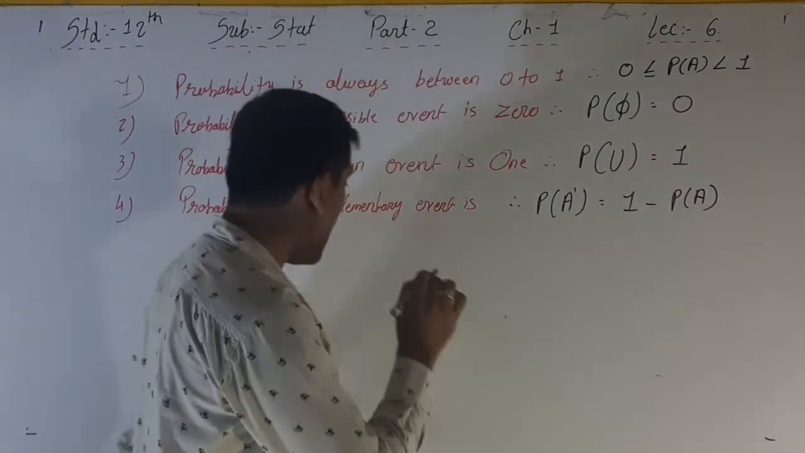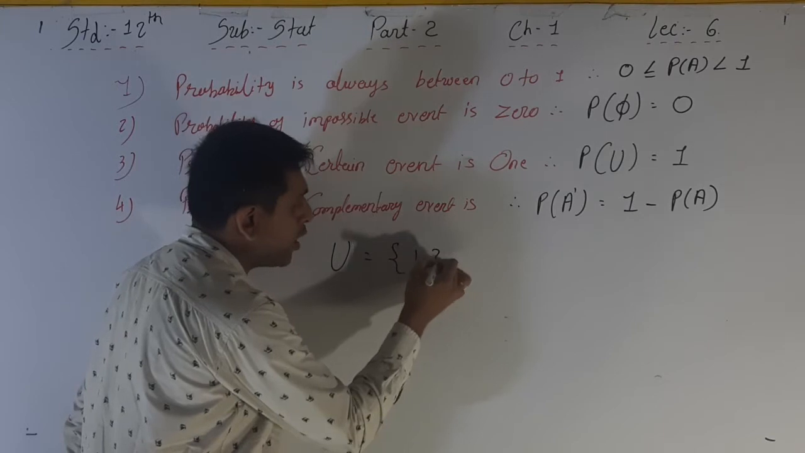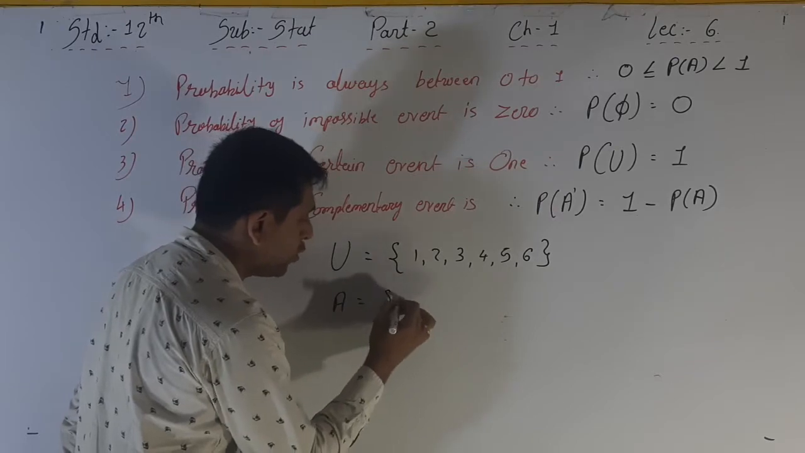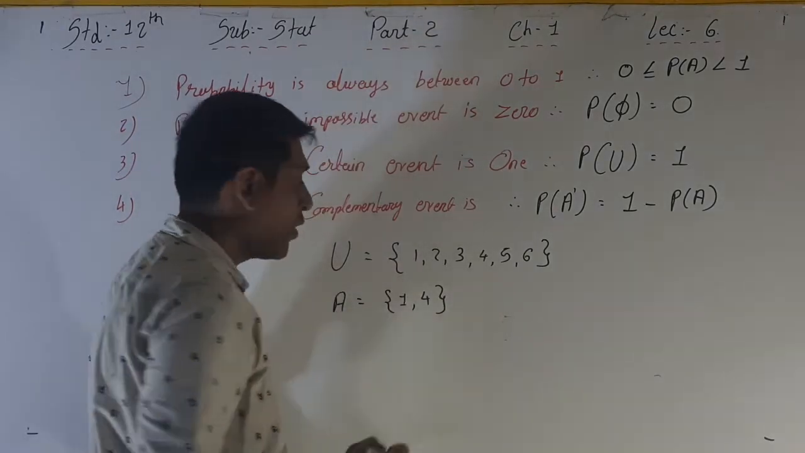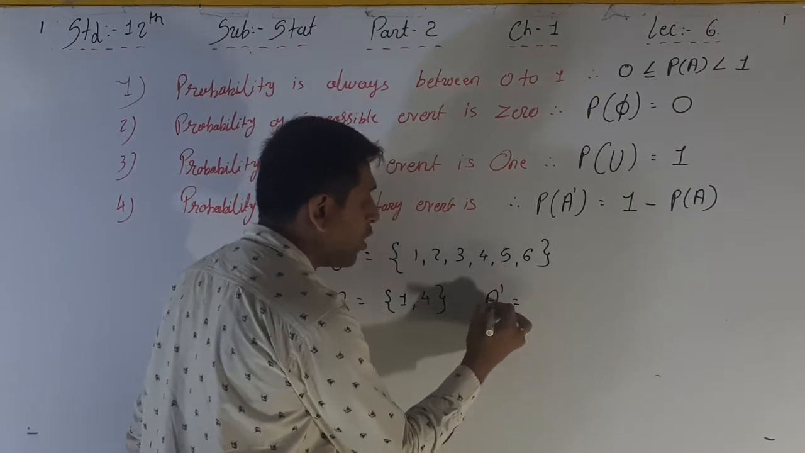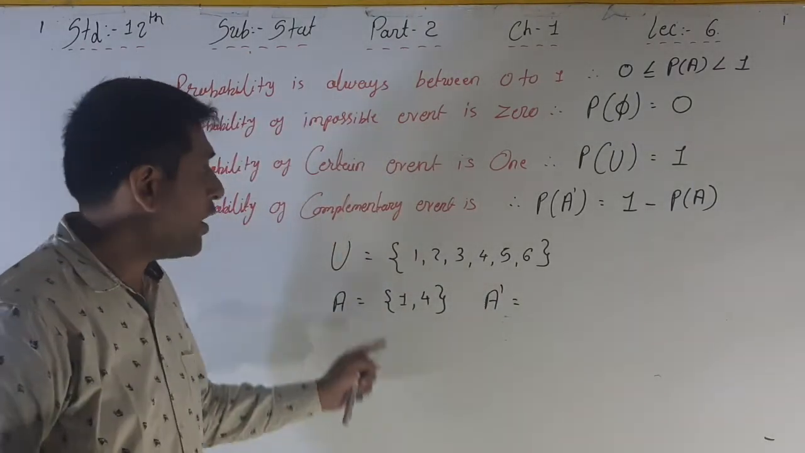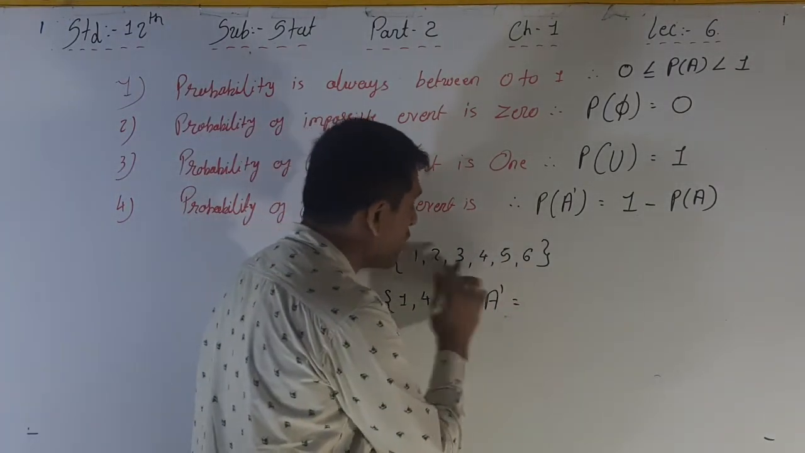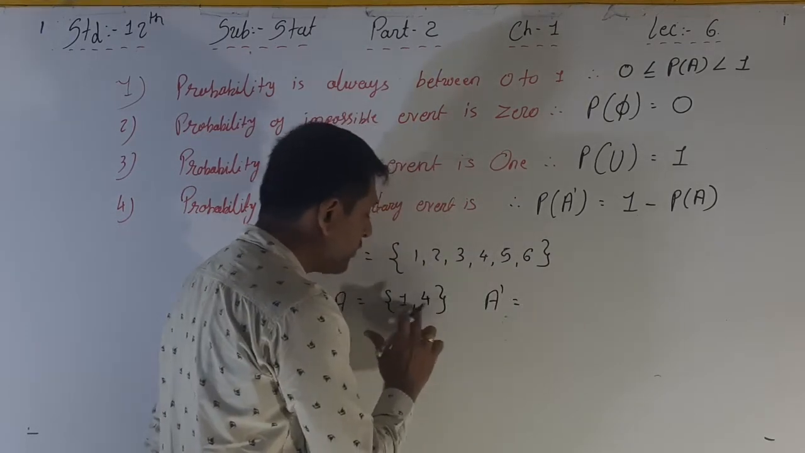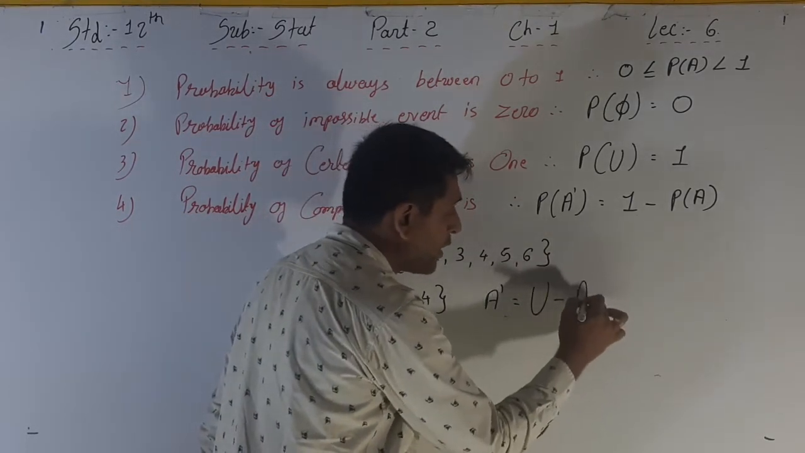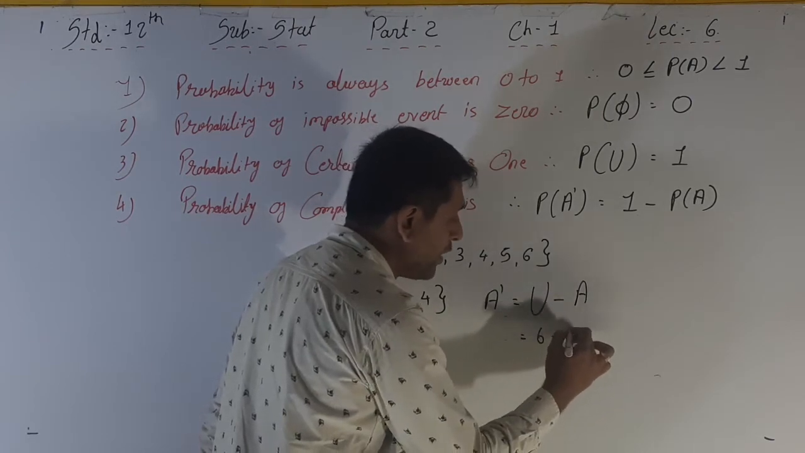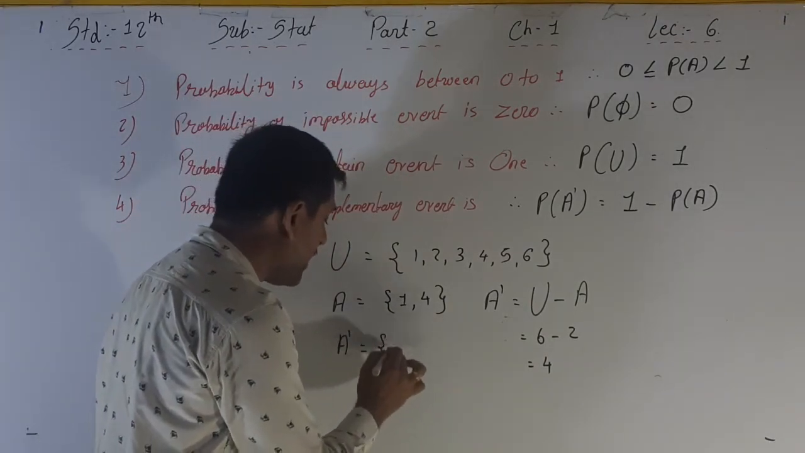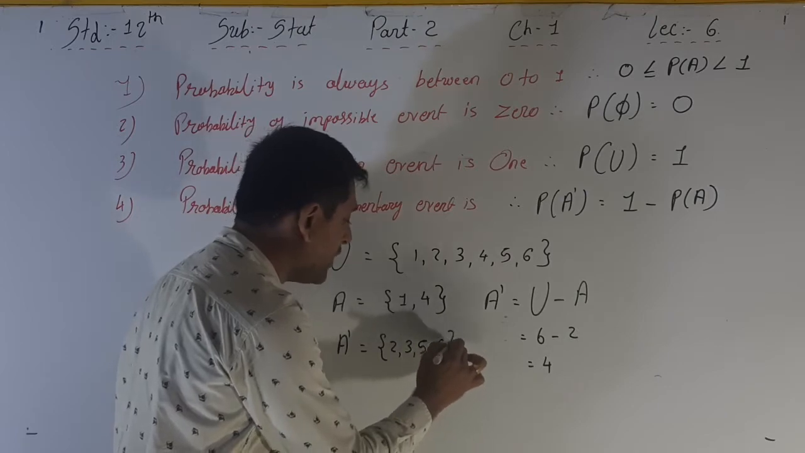See, I am giving you an example. U is equal to 1, 2, 3, 4, 5 and 6. Right? If event A is equal to 1 and 4, perfect squares. Right? What is A dash? What is the complementary event of event A? Here the complementary event of event A means U minus A. Right? U is equal to 1, 2, 3, 4, 5, 6 minus 1 and 4. U minus A, that is here 6 minus 2, that is 4. See here, what is your A dash? That's why you can say A dash is equal to 2, 3, 5 and 6.